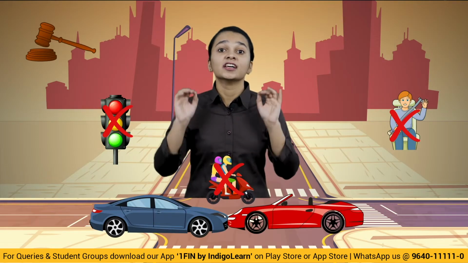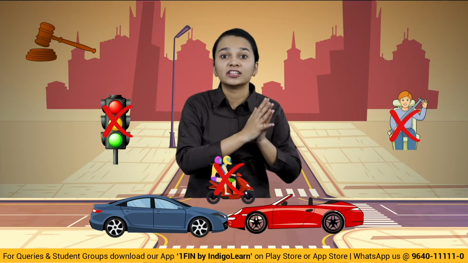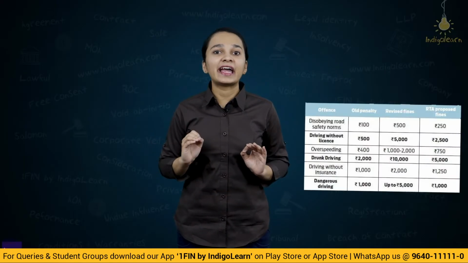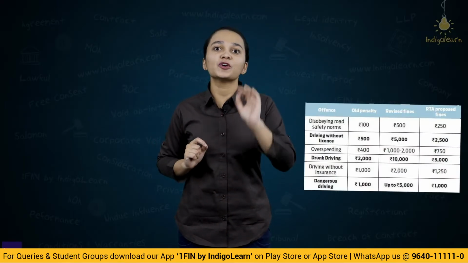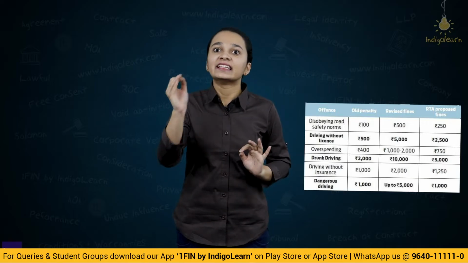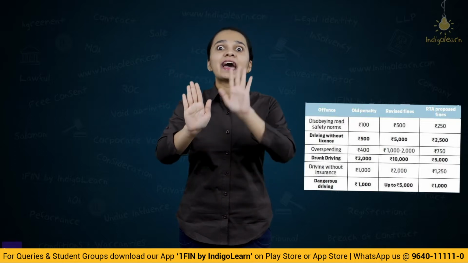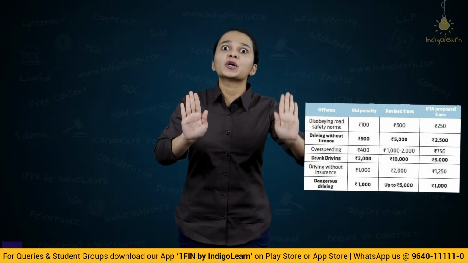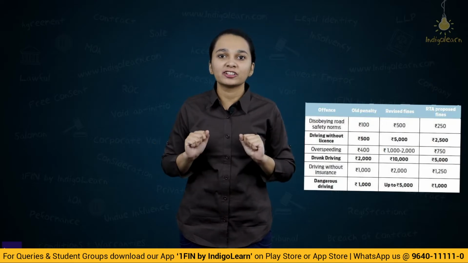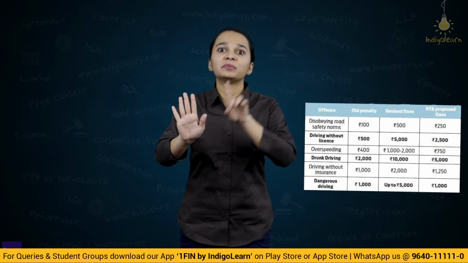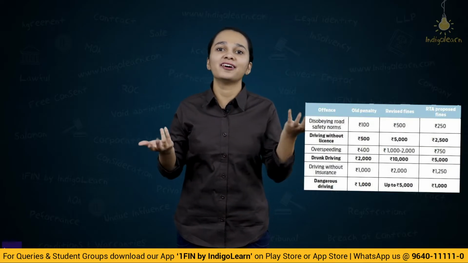So the lawmakers thought and made a list of all the rules which have to be followed by people who are driving the vehicles. Now, we all know that if we do not wear a helmet, we will be fined. We also know if we jump a red signal, there is a fine for that. Which means lawmakers have made rules and regulations, and they have also made consequences of not following the rules and regulations. They've told you that if you do not follow this rule, you will be punished in the form of a fine.